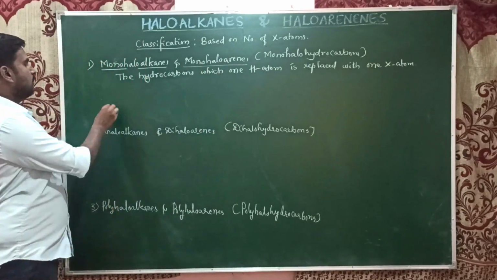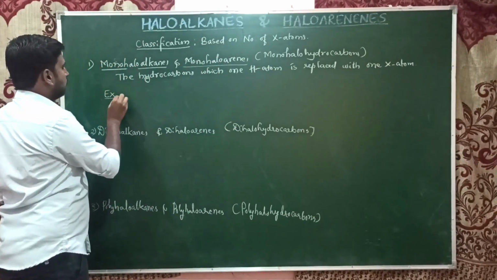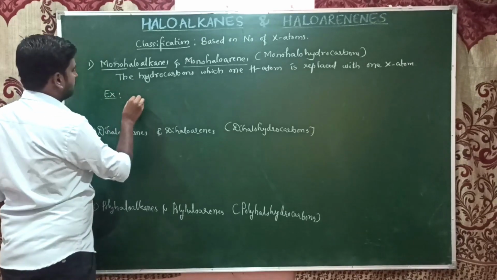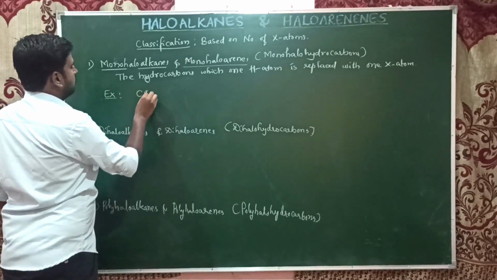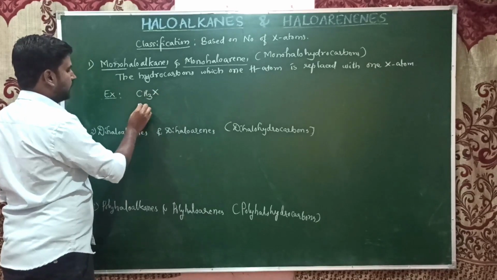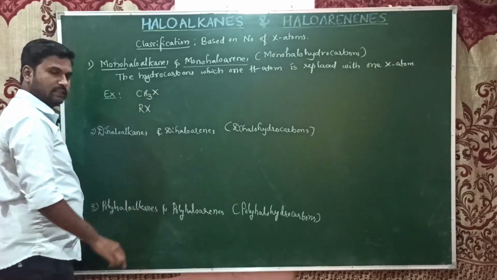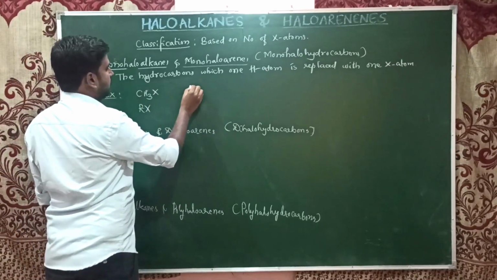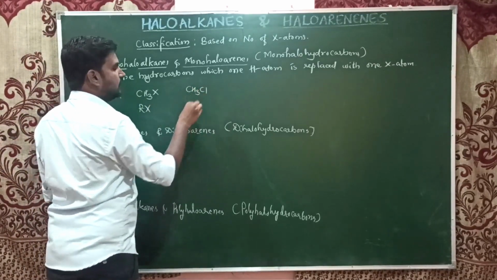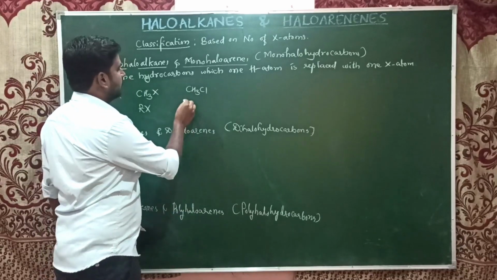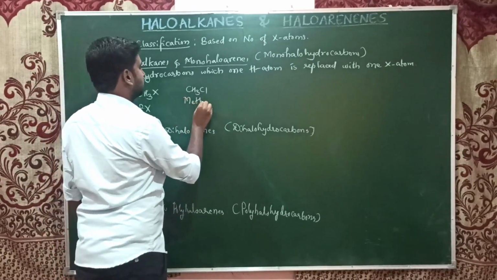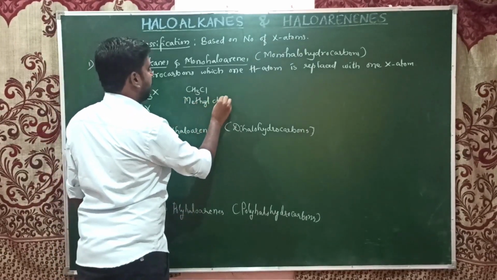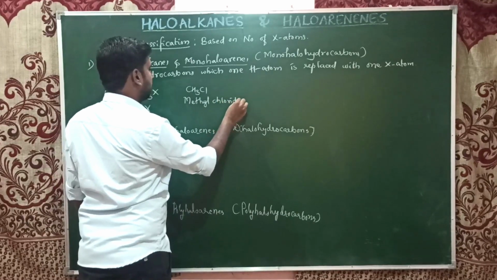If you see an example, the general one first is CH3X, or generally we call it RX. Here, CH3Cl is methyl chloride, the common name.